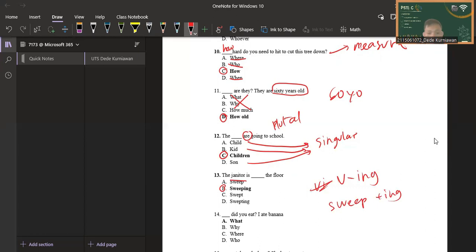The option C, swept, is not correct because this is verb two. Sweeping is also not correct because there is no such thing as sweeping. So the answer is B, sweeping. The janitor is sweeping the floor.